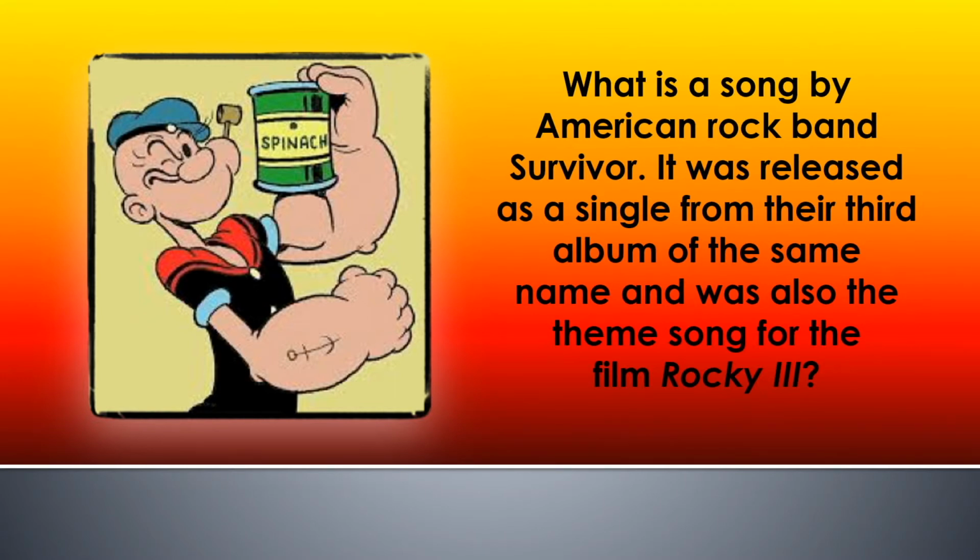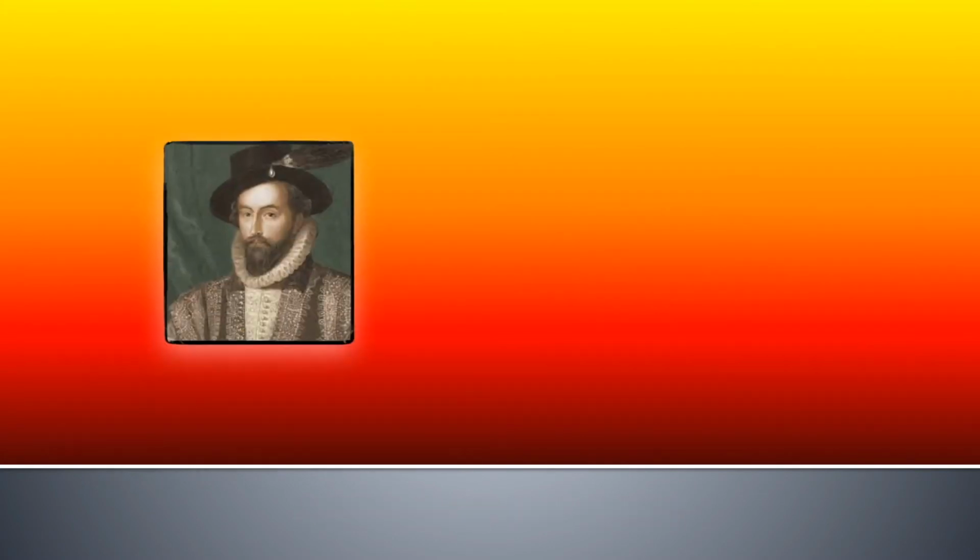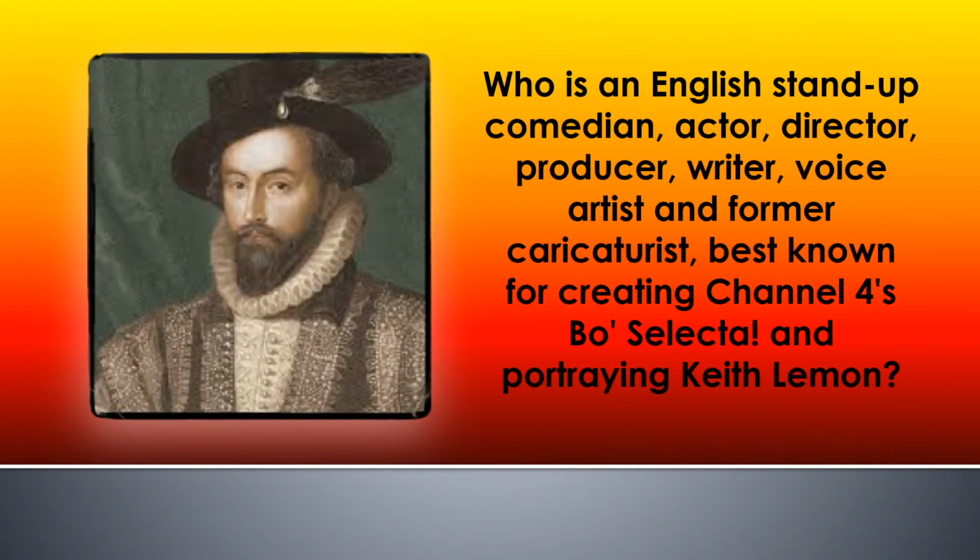And the answer to that one is Popeye of the Tiger. So on to the second question in Sailors, which is, who is an English stand-up comedian, actor, director, producer, writer, voice artist and former caricaturist, but best known for creating Channel 4's Bo Selector and portraying Keith Lemon? So who, aside from all those roles, is best known for creating Bo Selector and portraying Keith Lemon?